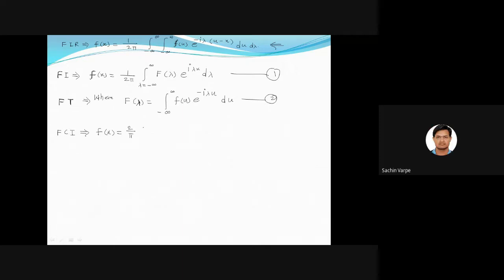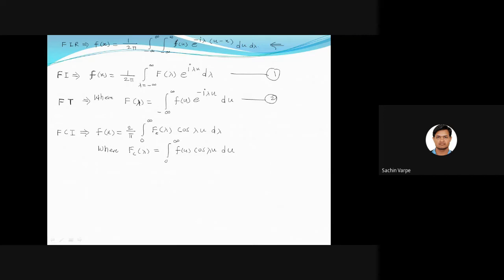It is 2 by pi integral from 0 to infinity, the second integral we are writing inside. So that is f of lambda, and that is related to cosine, so we denote it by Fc of lambda. So Fc of lambda cos of lambda u d lambda, where Fc of lambda is integral from 0 to infinity f of u cos of lambda u du, right?